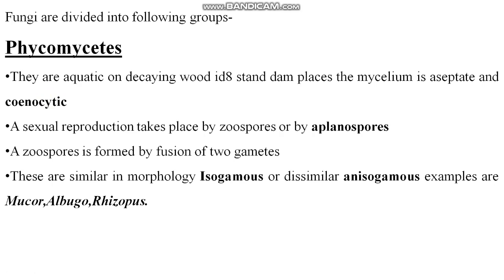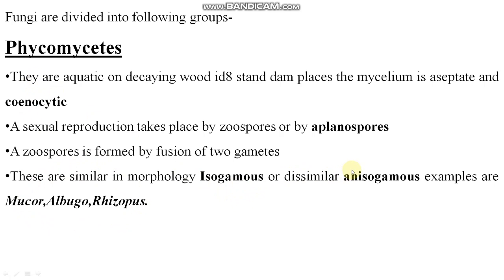So sexual reproduction takes place by zoospores or by aplanospores. A zygospore is formed by fusion of two gametes. These are similar in morphology, isogamous, or dissimilar, anisogamous. Examples are Mucor, Albugo, Rhizopus. These are examples of Phycomycetes, right?